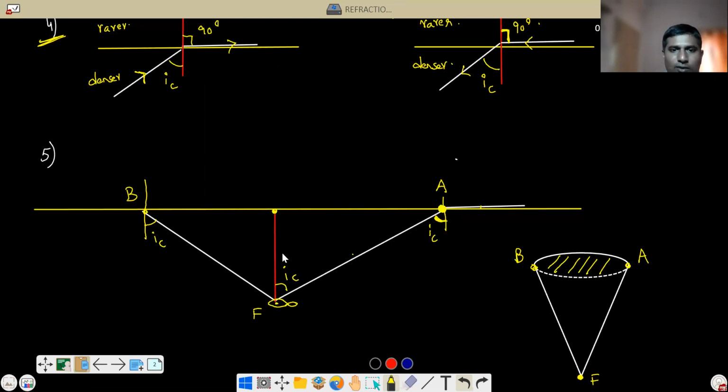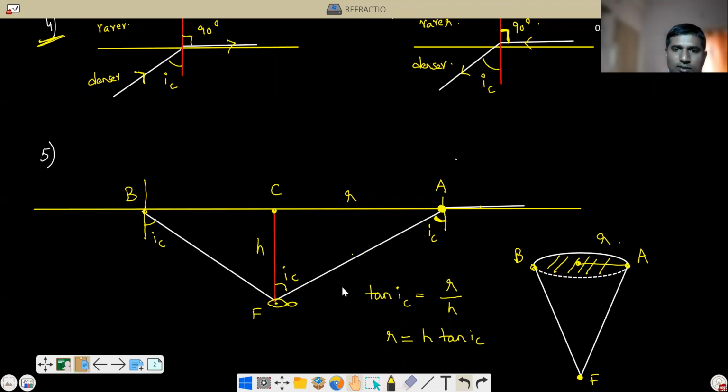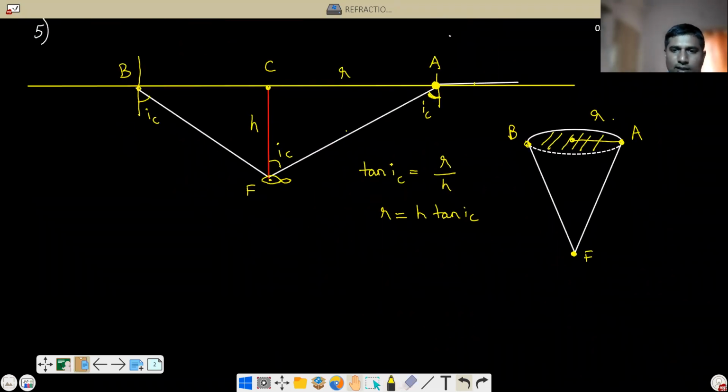Now let us say the fish is at a depth H, or the torchlight is at a depth H. Let us say this point is C. So from here, what is tan IC? Let us say AC is R, the radius of the circle. So tan IC is nothing but R by H, or R is equal to H times tan IC.